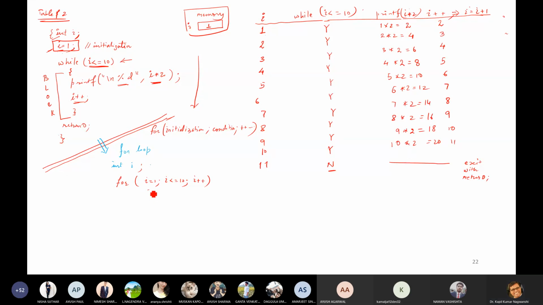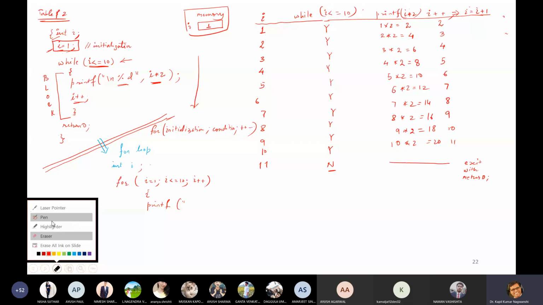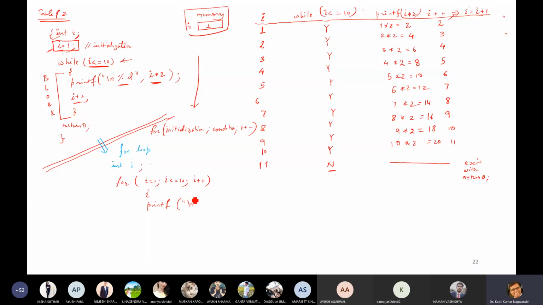Then the same statement printf will be there. Printf, percent d, slash n, percent d I multiplied by 2. Okay, no I plus plus is required, return 0. Just 1 second.